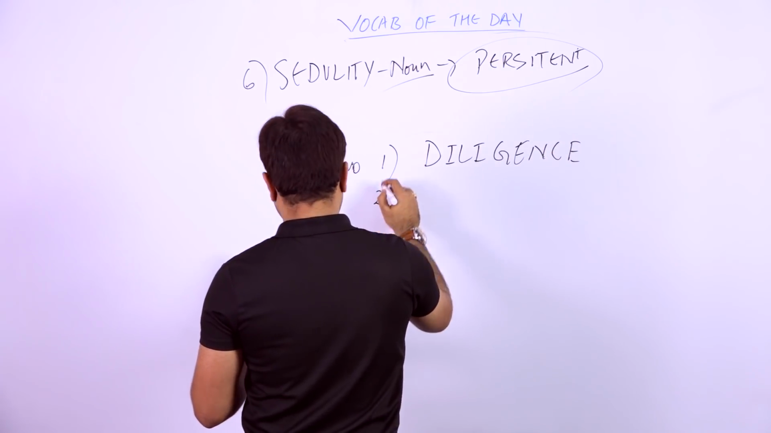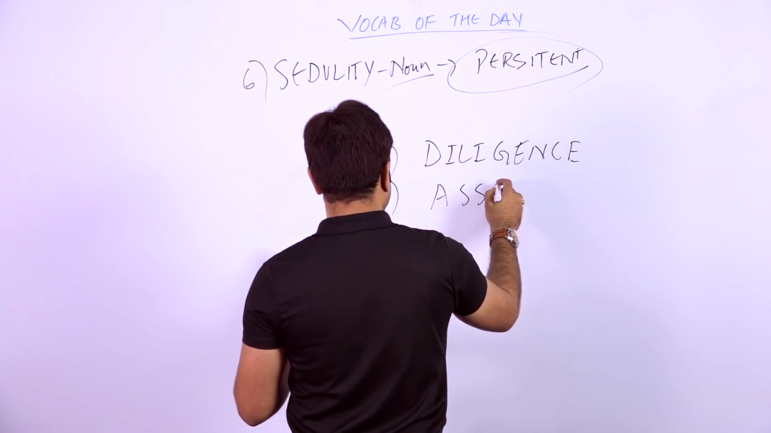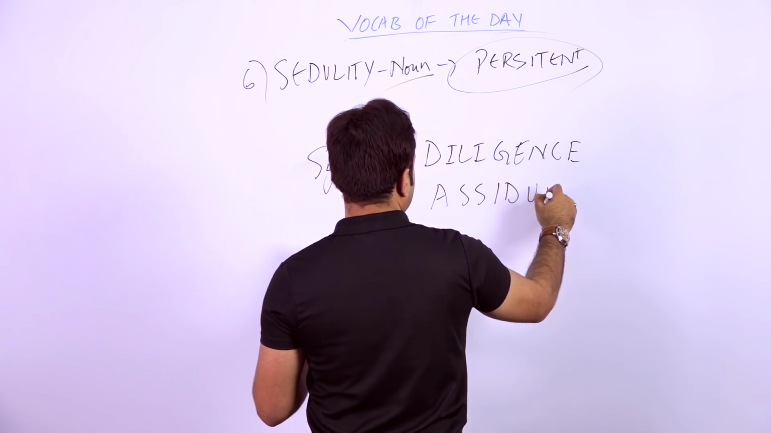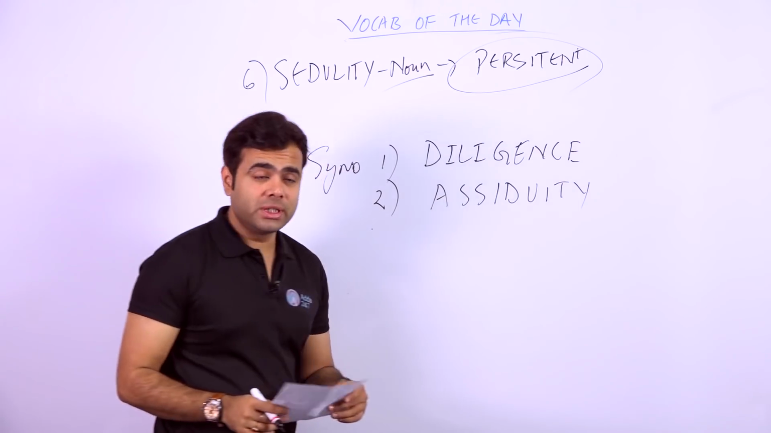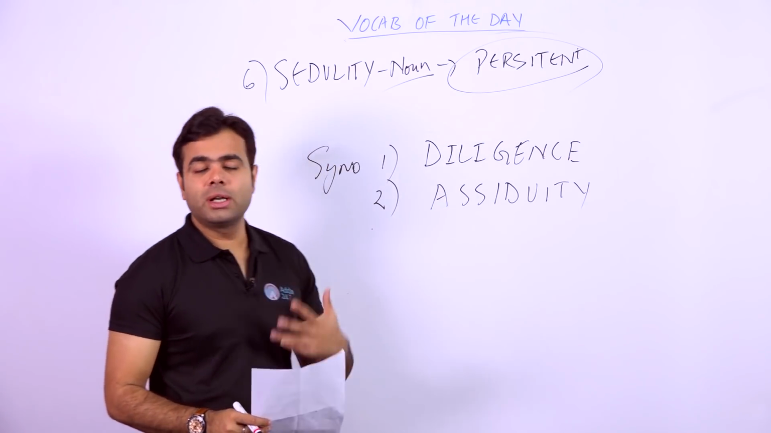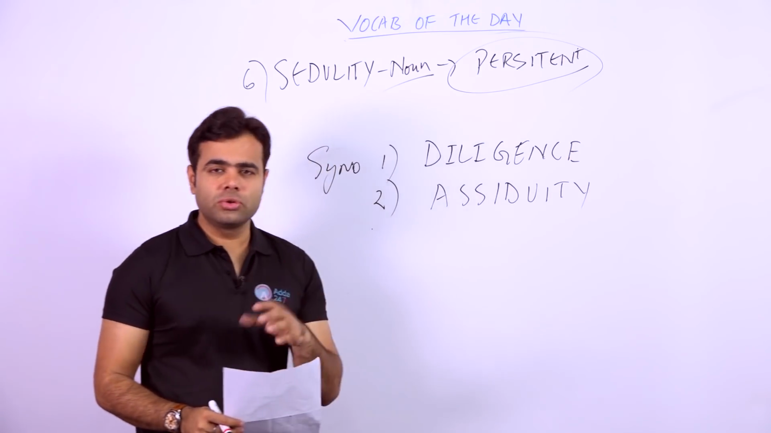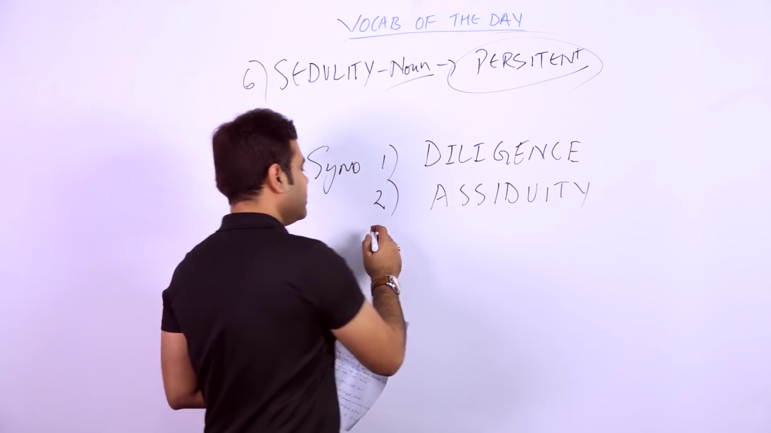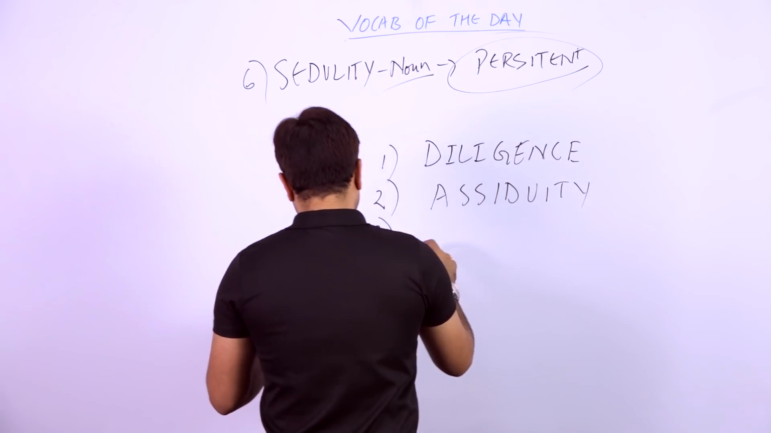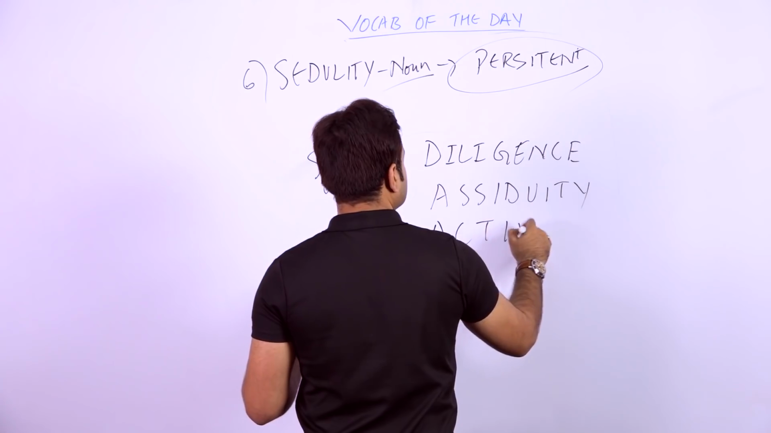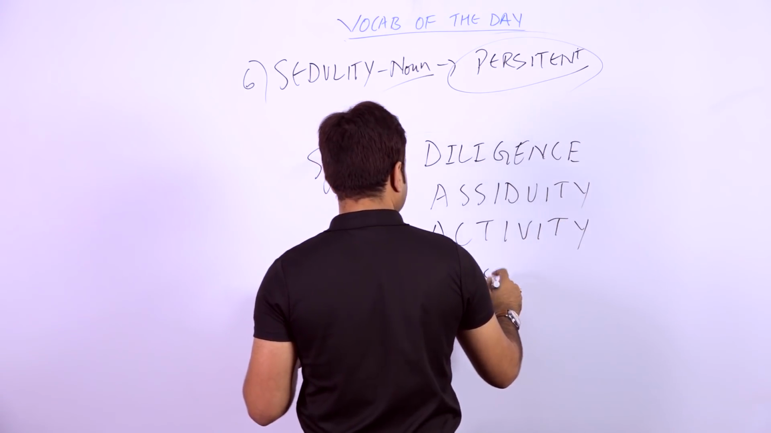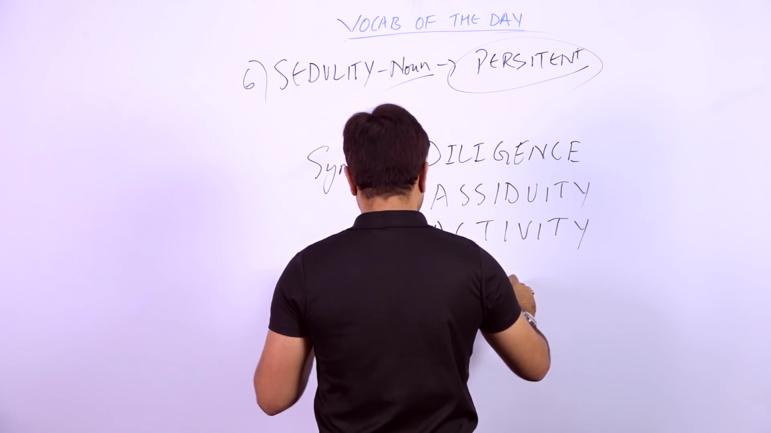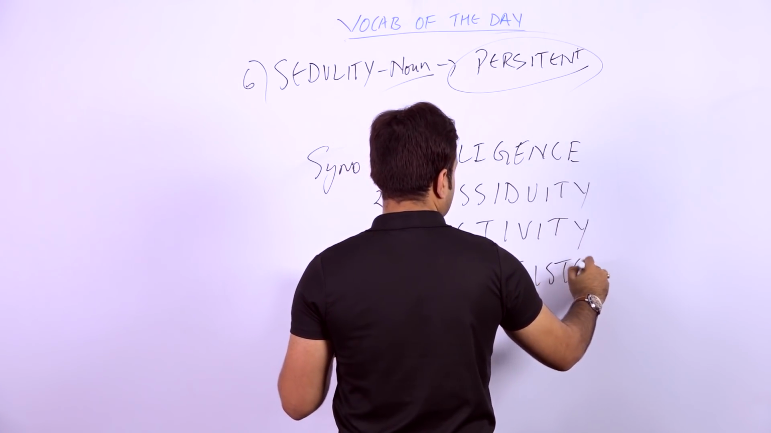Fine, diligence. And the second word we have is assiduity. It's not acidity, it's assiduity. It's assiduous. The word has come from assiduous. So you don't use it like that acidity. It's assiduity. Third word is activity. And the fourth word is persistence.